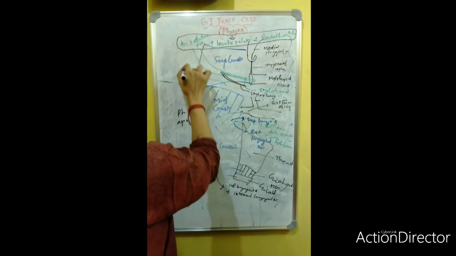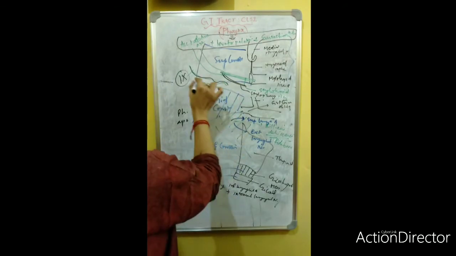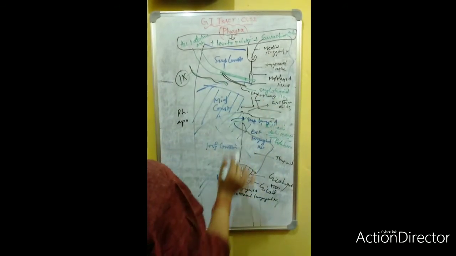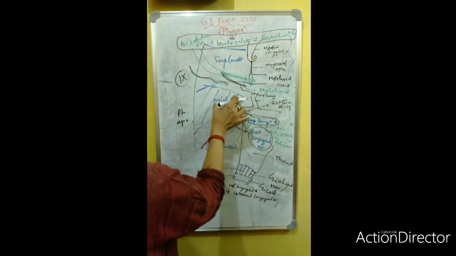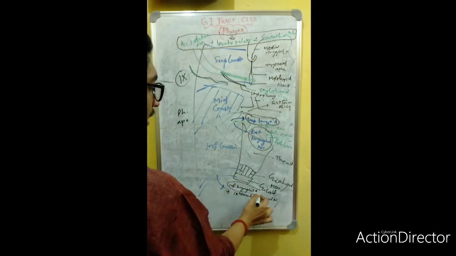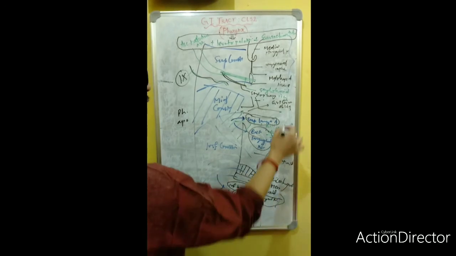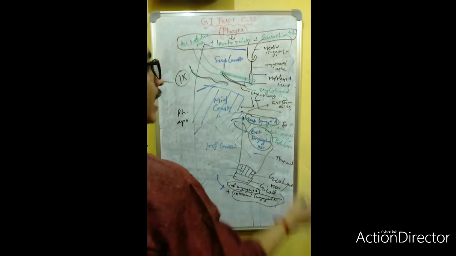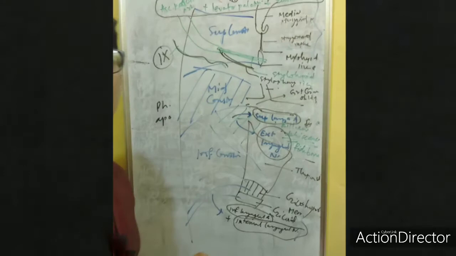Now, this is the glossopharyngeal nerve, suppose, and this is the stylopharyngeus, and then there is the superior laryngeal artery and external laryngeal nerve in between the middle constrictor and inferior constrictor. The inferior laryngeal artery and the internal laryngeal nerve pass below the inferior constrictor. Very important clinical anatomy, which we use in case of Killian's dehiscence. So this is the diagram, and the structures pass through each and every constrictor muscle of the pharynx. Very important to know, and these are 4 marks, may also come as a short note.